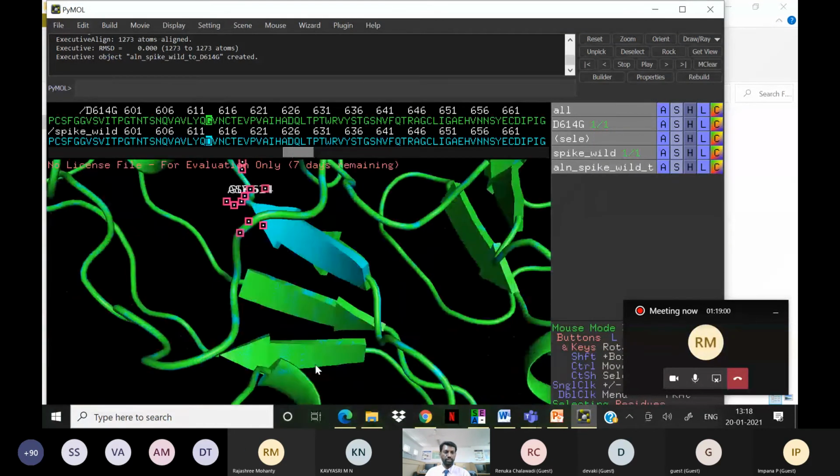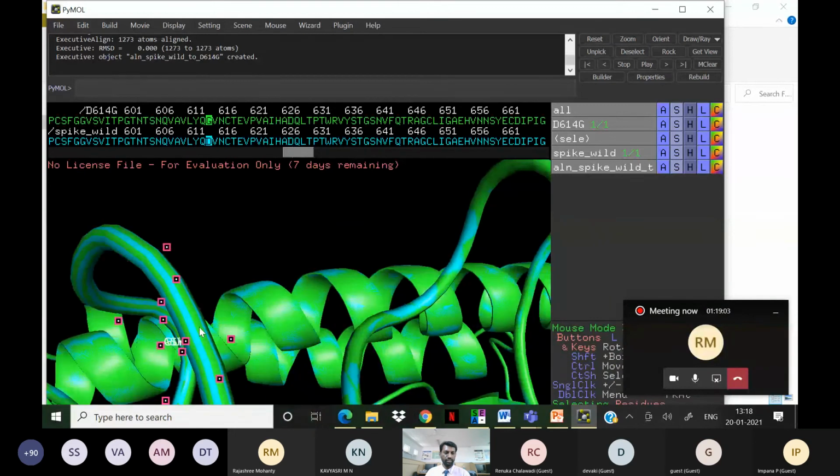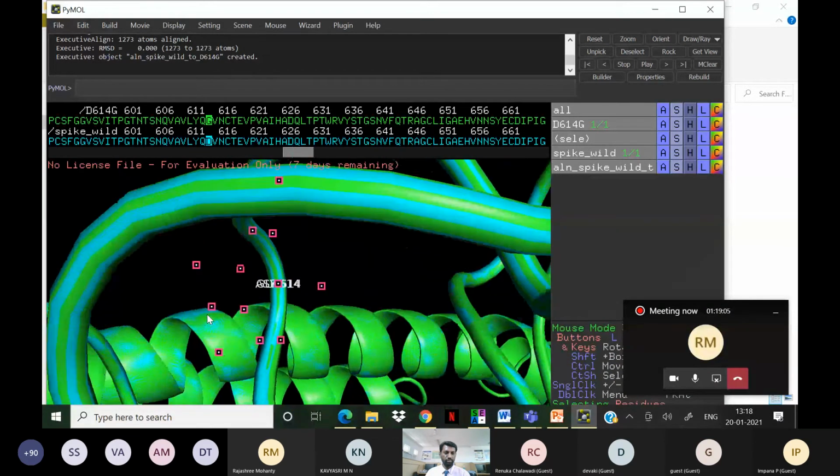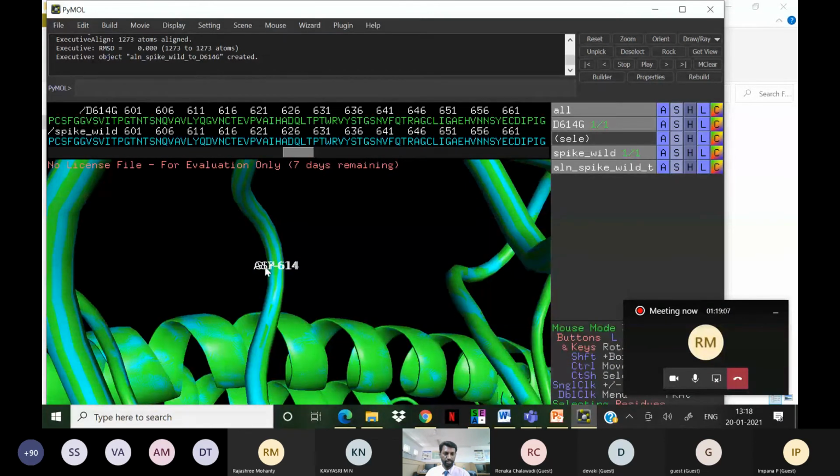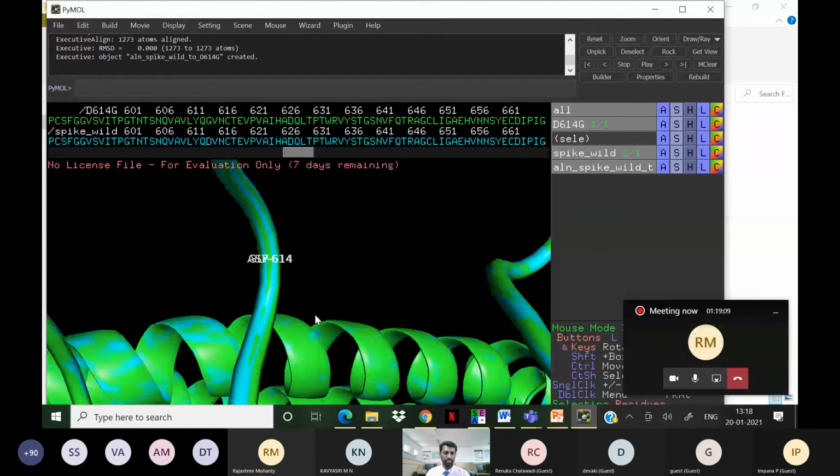You can see that in this position the aspartic acid was there, and now it is replaced with glycine. That's what we can see here.